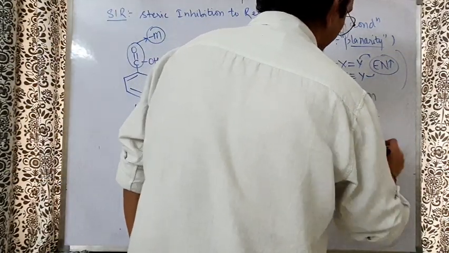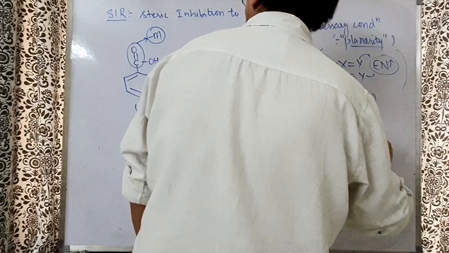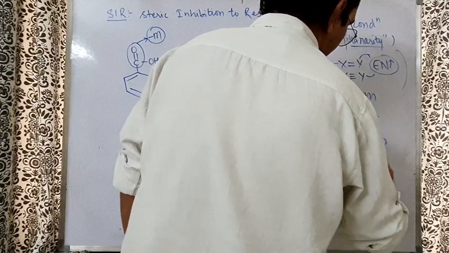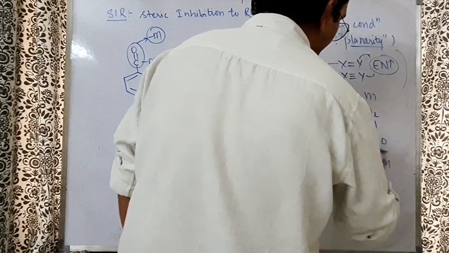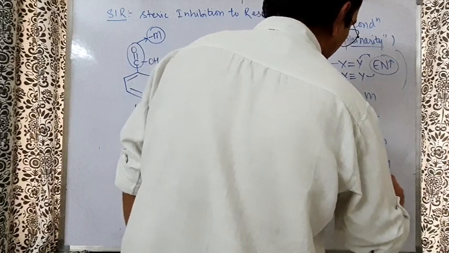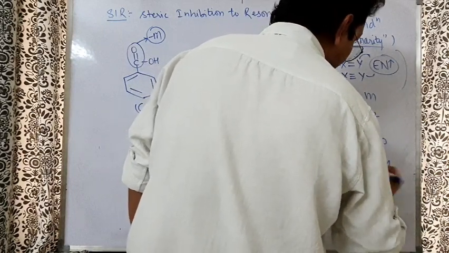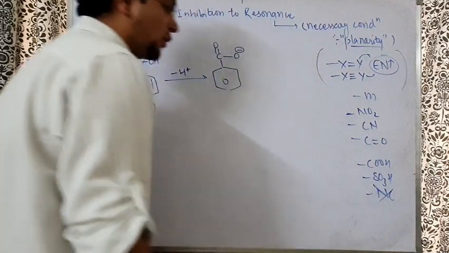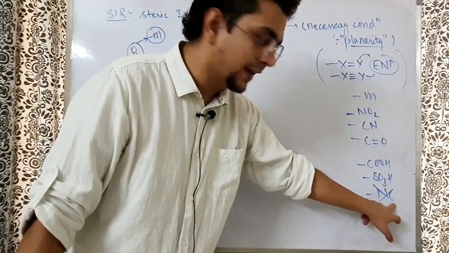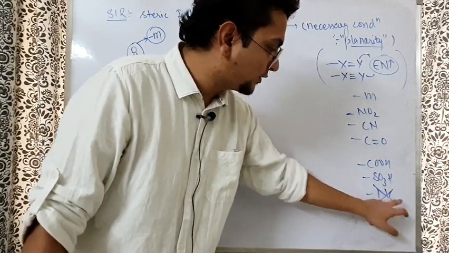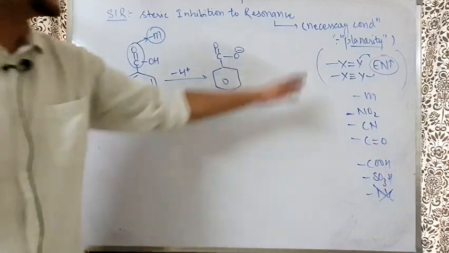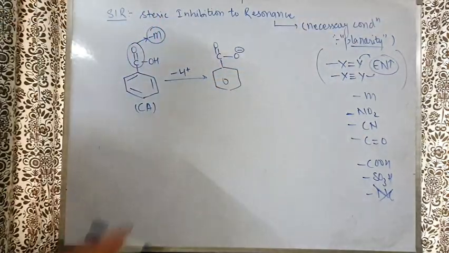NO2, CN, C double bond O, COOH. All these are examples of the minus M group. SO3H. Again, CN is there, NC is not there. Why not NC? Because in X triple bond Y, Y, that is carbon, is not more electronegative than nitrogen. So this trick will work very well. I've told it in the other video also, coming back to this.